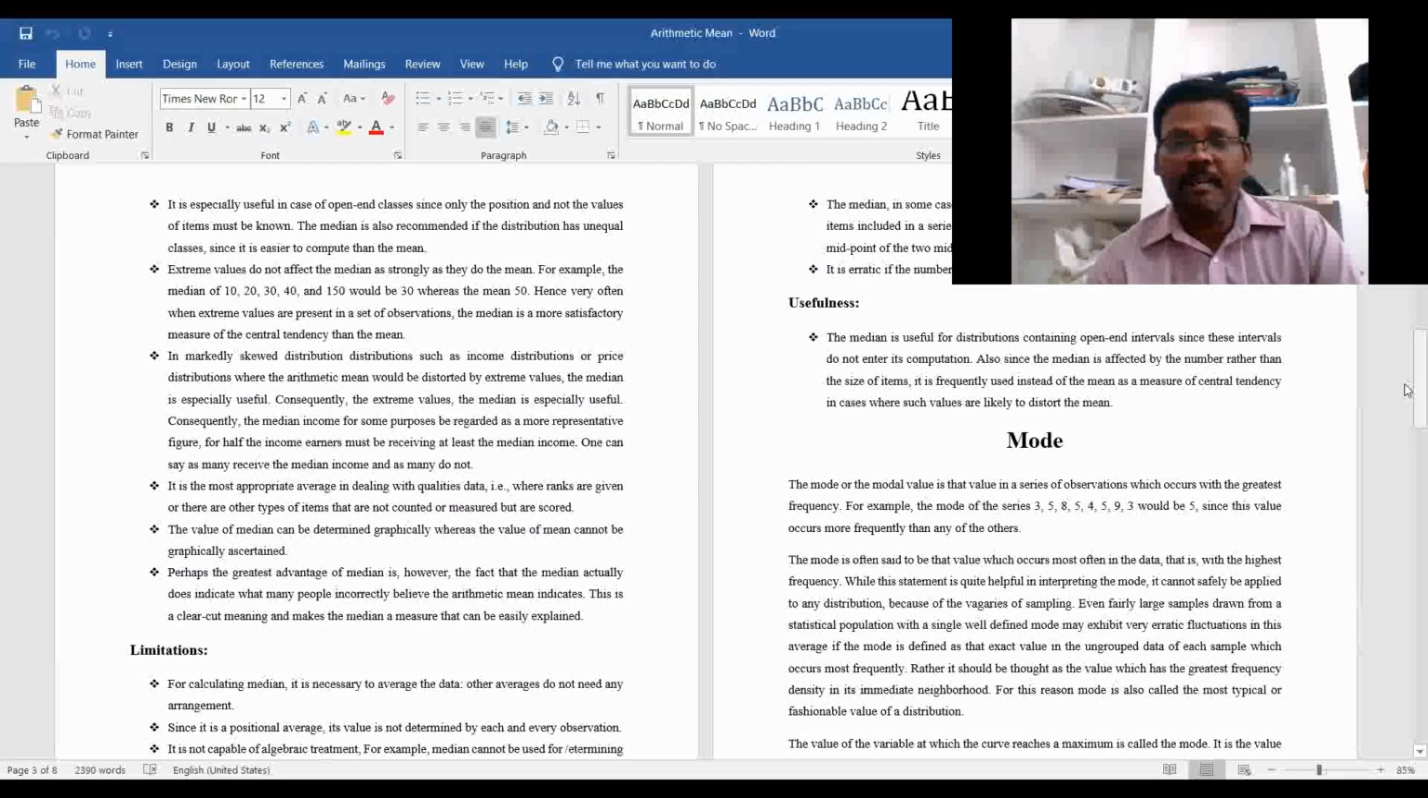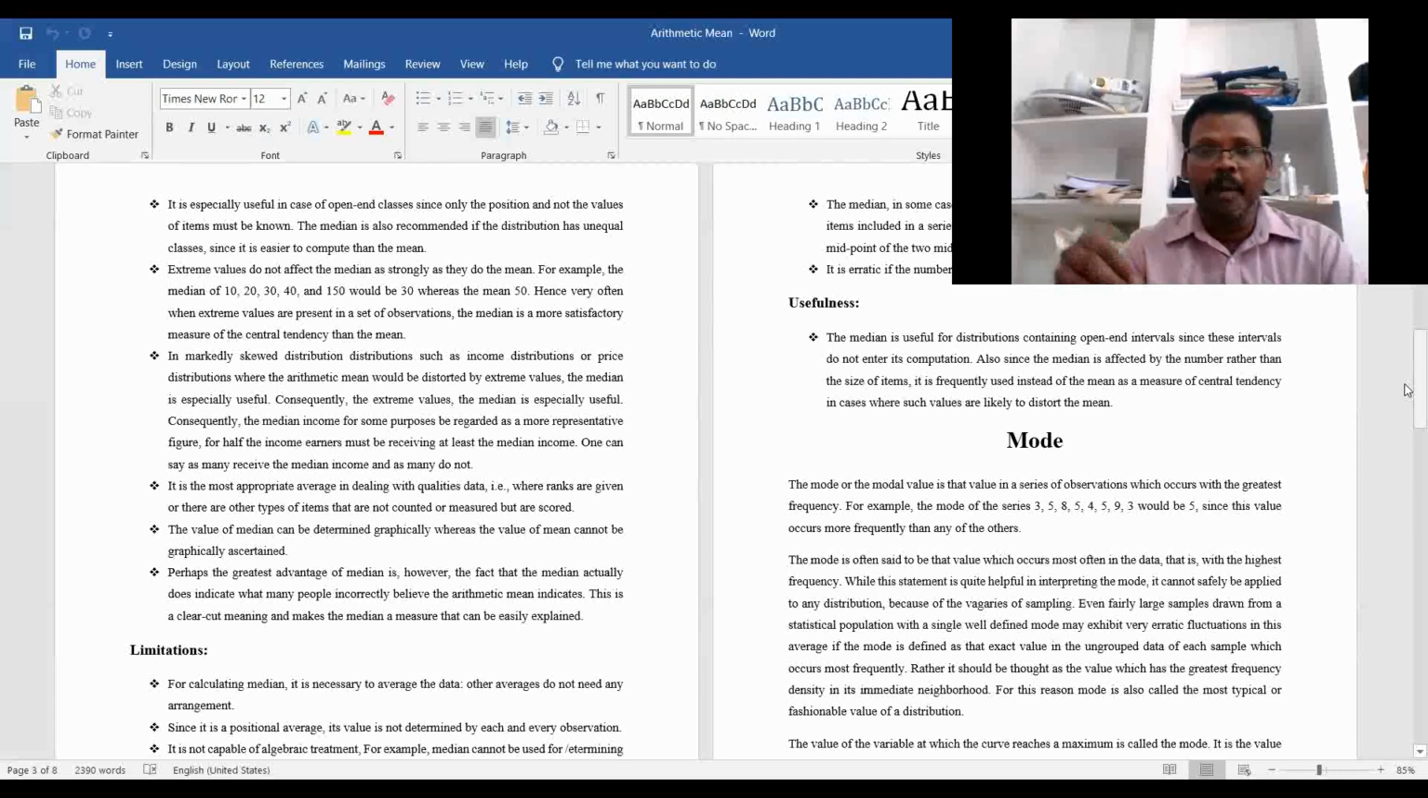In some cases the median cannot be computed exactly as the mean. When the number of items in a series of data is even, the median is determined approximately as the midpoint of the two middle items. It is also erratic if the number of items is very small. These are the types of limitations we can see.